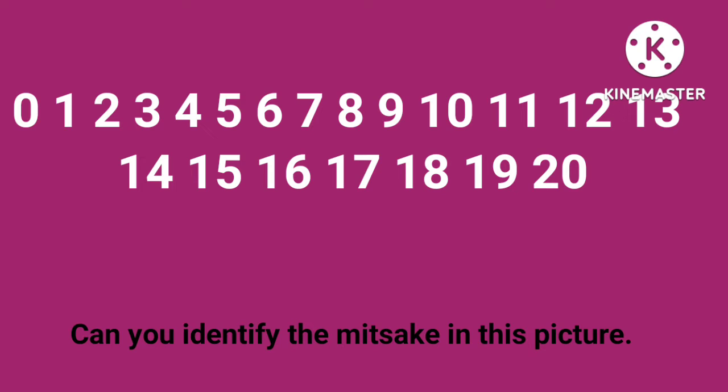There is a mistake in this picture. Can you identify it? The word "mistake" is the mistake in this picture.